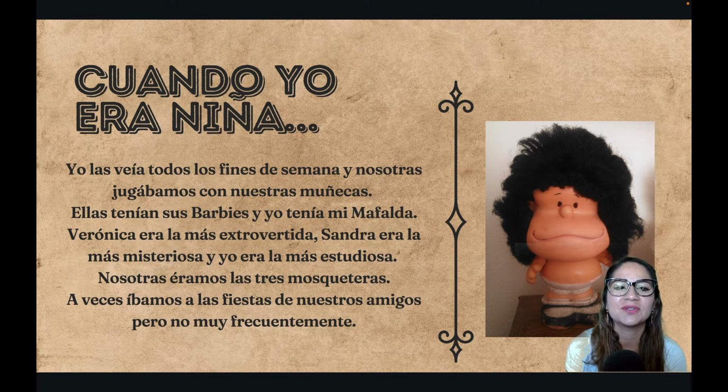Era la más estudiosa. Nosotras éramos las 3 mosqueteras. Éramos, the verb ser again, so that's the nosotras form. So we were the 3 musketeers. And so last, a veces íbamos a las fiestas de nuestros amigos, pero no muy frecuentemente. A veces means sometimes. Íbamos, the verb ir, so we would go, or we used to go. This was repeated, or habitual. So we would go to our friends' parties, but it was not very often, but it would happen,